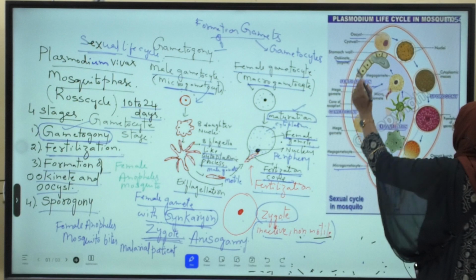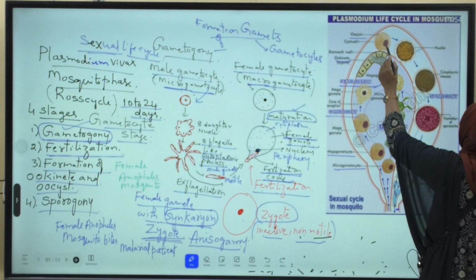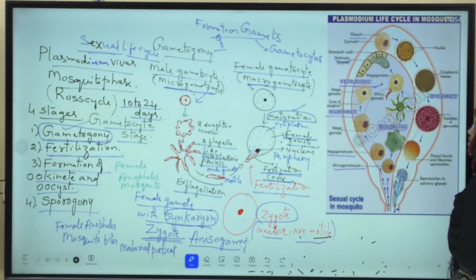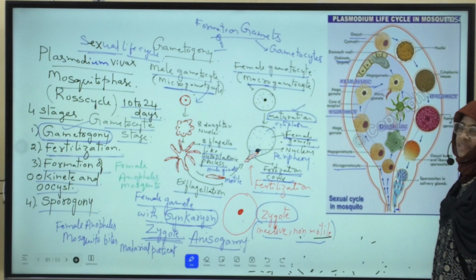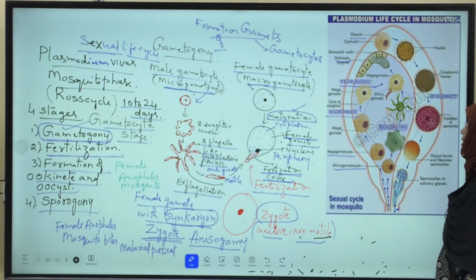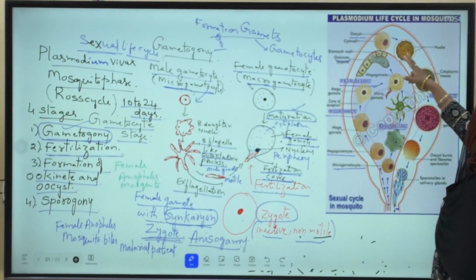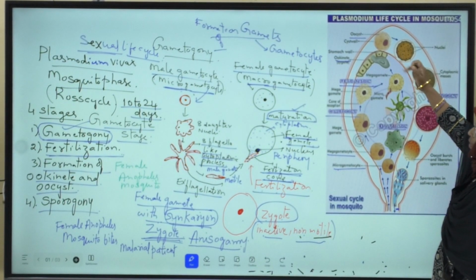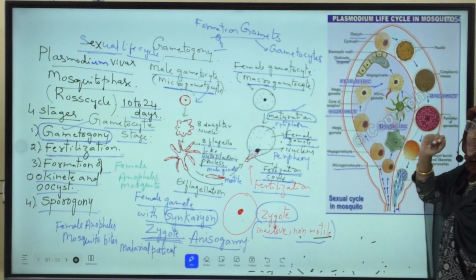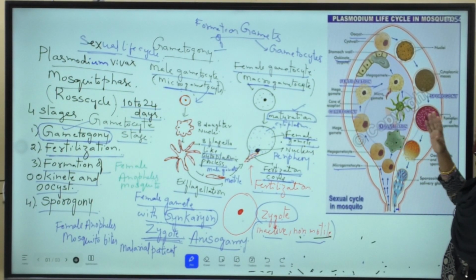Inside this oocyst, what happens? The nucleus undergoes divisions. The first division is reduction division, later repeated mitotic divisions take place, due to which many nuclear bits are formed. Later the cytoplasm also divides into many cytoplasmic bits.